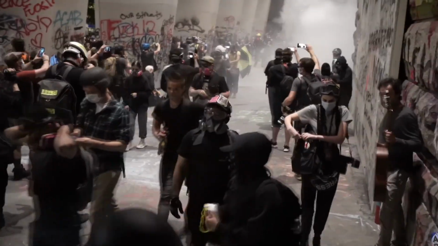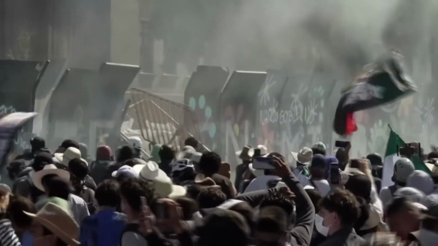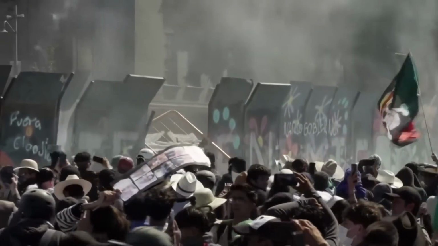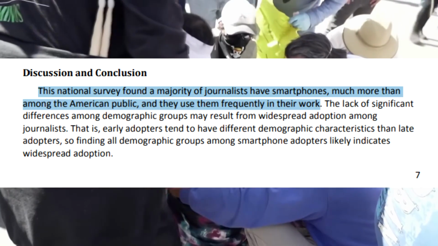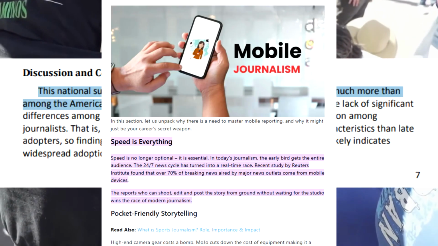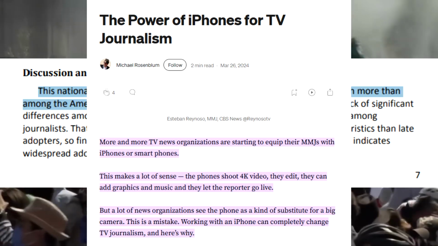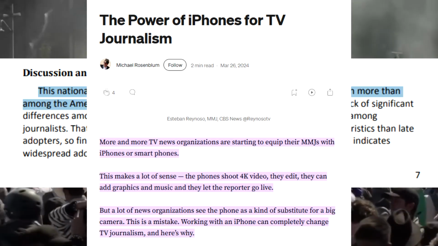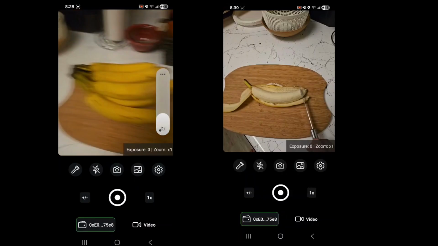Part 2, mobile devices. Mobile journalism is increasingly becoming more important in American culture and worldwide. Both journalists and viewers need to trust that the content being put out is authentic and not generated by AI. With the Expo camera that's compatible with Android and iPhones, we're going to see how CRE comes into play. On the left we have a photo, on the right we have a video.